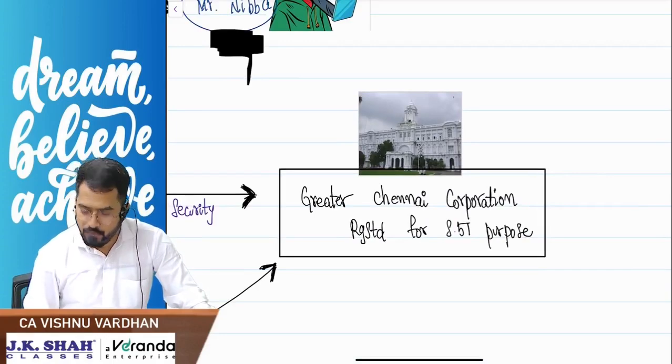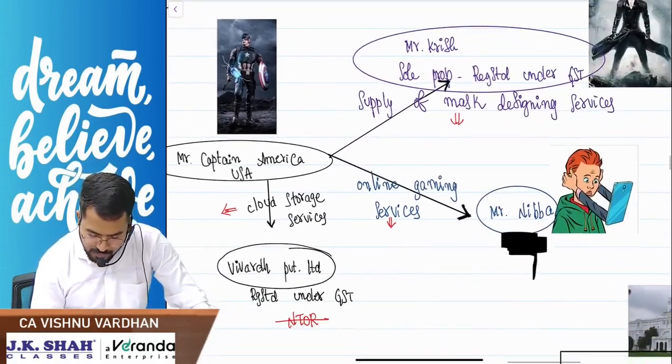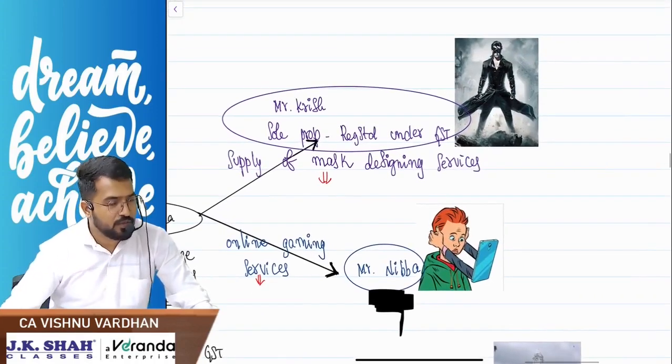Clear? Now, please understand, sir, Mr. Captain America is providing the first service to Mr. Krish.